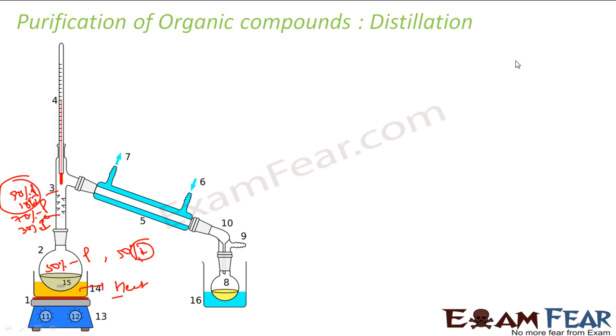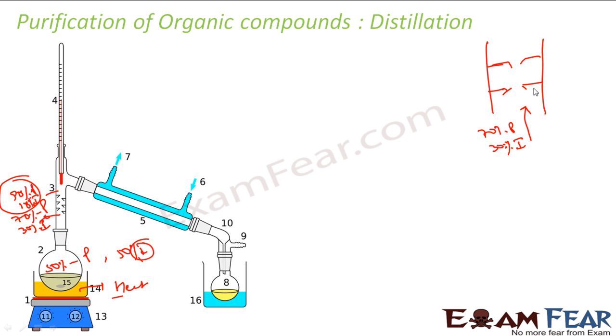Correct. Let me show an example. This is my fractionating column, and it is restricting movement. Let's suppose I am starting with 70% pure and 30% impure. The moment it touches here, it blocks this way and cools down.